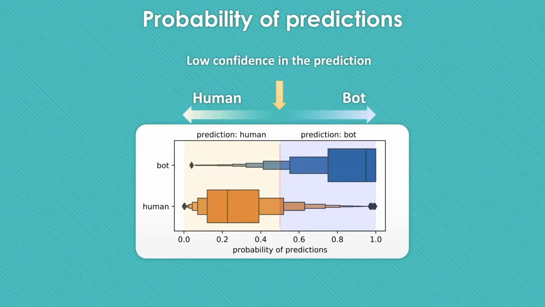A probability close to 0.5 indicates low confidence in the prediction. We observe that most comments have an associated probability close to 0 for human comments and close to 1 for bot comments, indicating high confidence in the prediction.